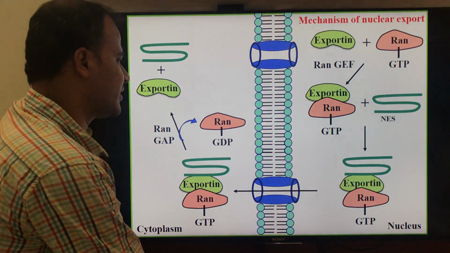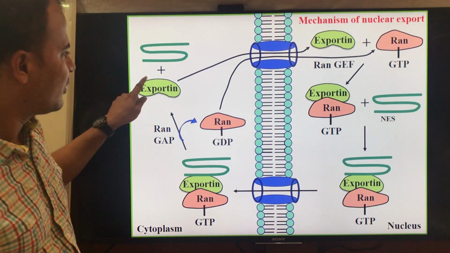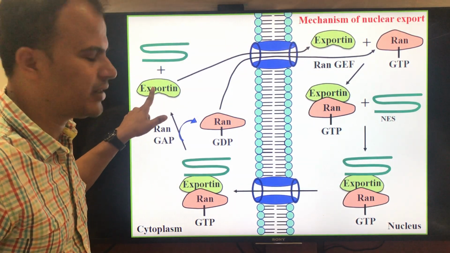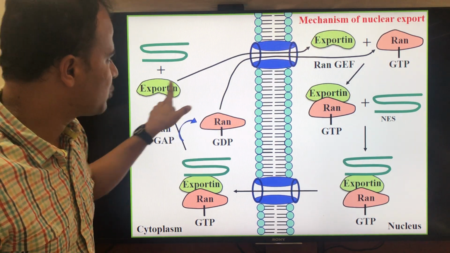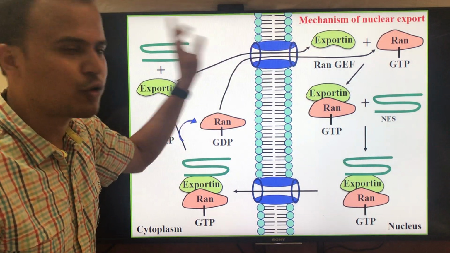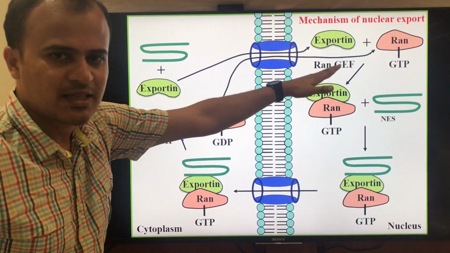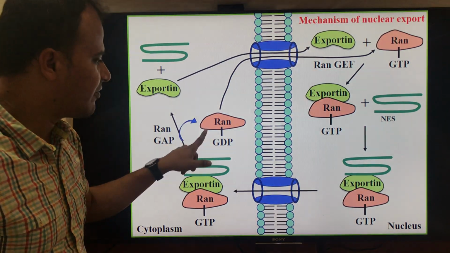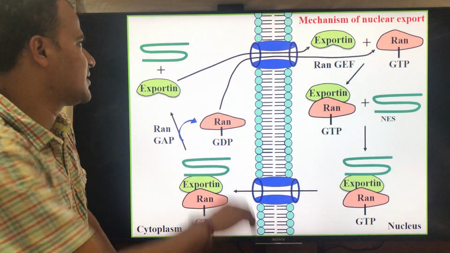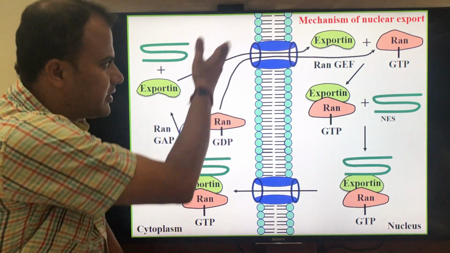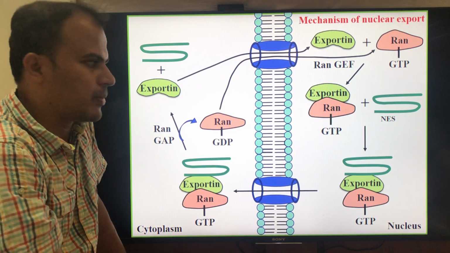Once after this separation, as you know, exportin is a protein that should be present in the nucleus. Exportin interacts with the FG nucleoporins and travels to the nucleus. In the same way, RAN GDP travels back to the nucleus by interacting with these nuclear pore complexes.